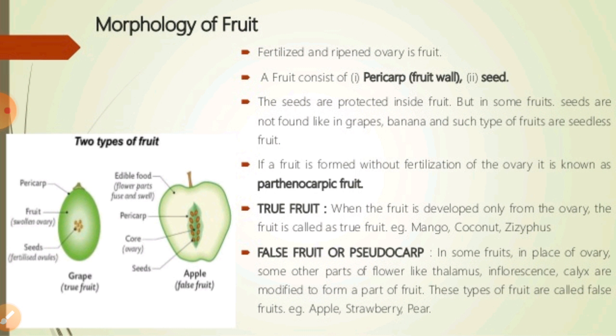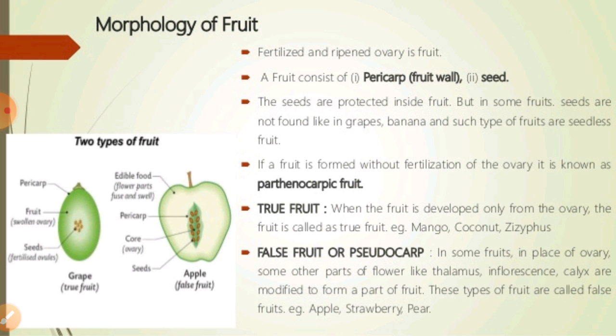We also know that the ovary changes into the fruit, but sometimes fruits can be formed without fertilization. These are called parthenocarpic fruits, like banana, grapes, pineapple, etc. Generally these parthenocarpic fruits do not contain any seed.